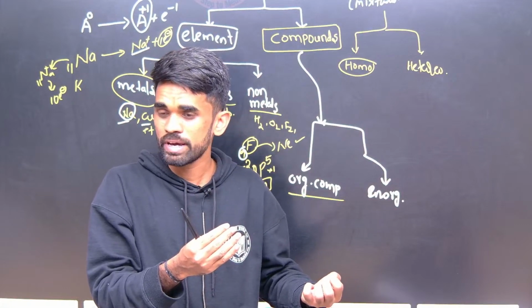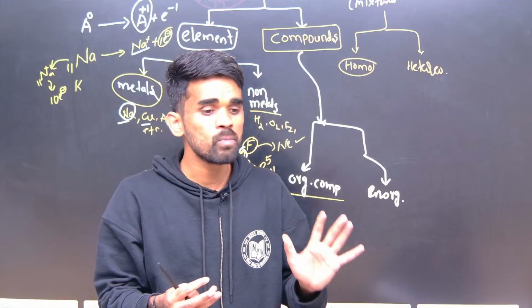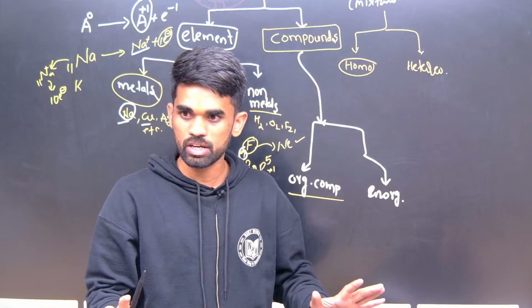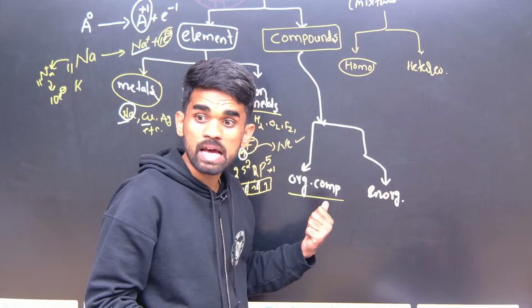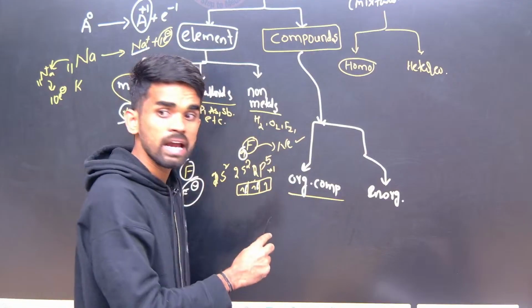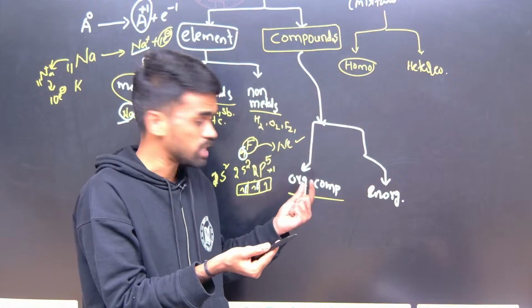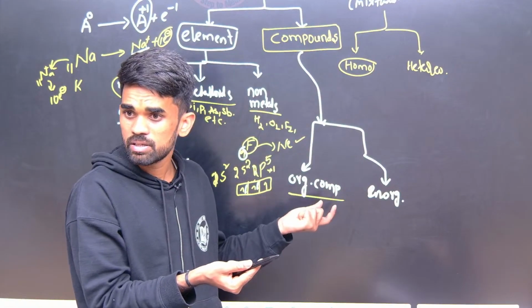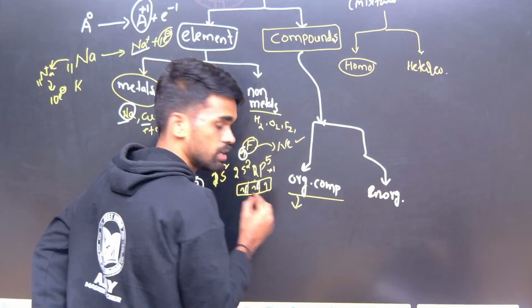But the word remains the same. All organic compounds contain carbon as one of the major constituents, so carbon-containing compounds are examples of organic compounds.